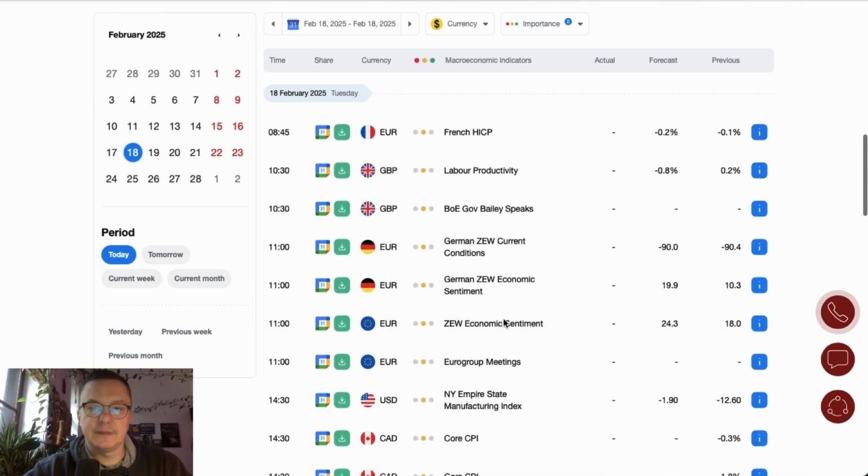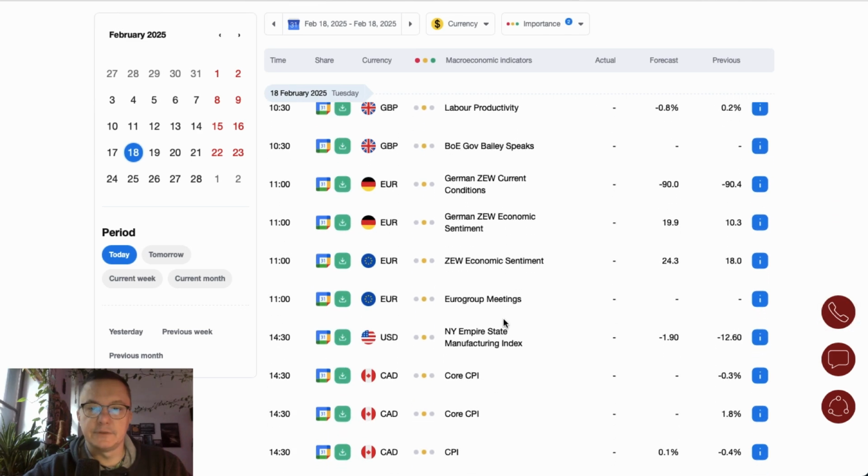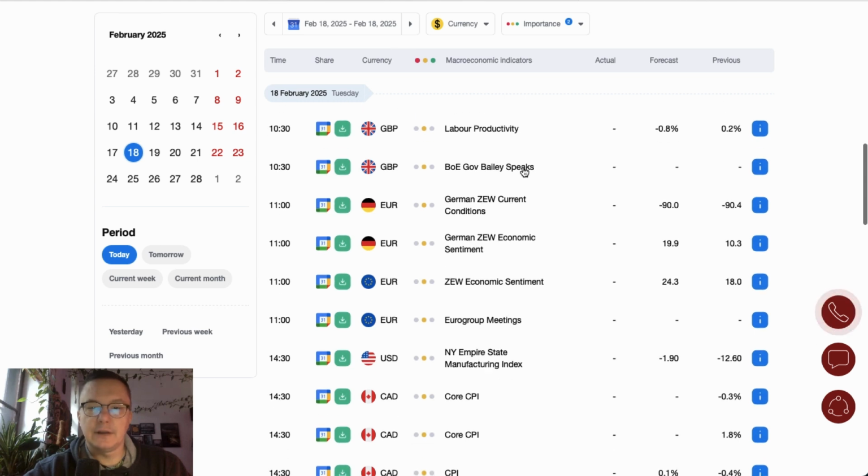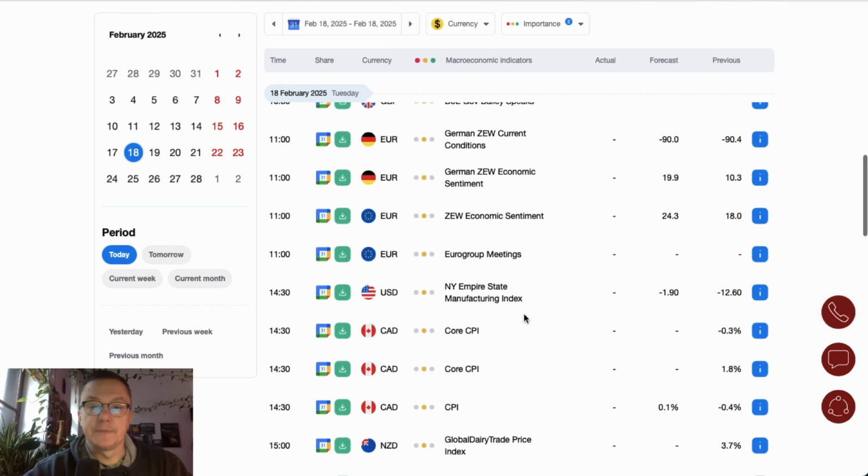CPI data from Sweden and France is going to be released before 9 o'clock. At 10:30 we got labor productivity from the UK, and Bank of England Governor Bailey will give a speech. Then quite interesting data from Germany: German current conditions and economic sentiment. The market participants expect the economic sentiment to improve from 10 to almost 20 points.